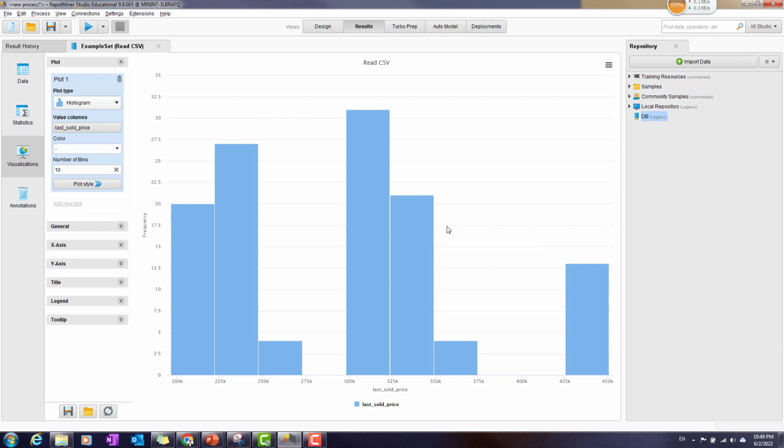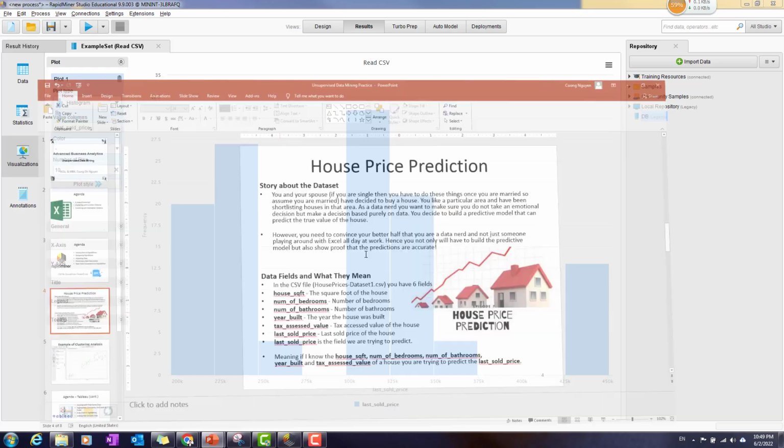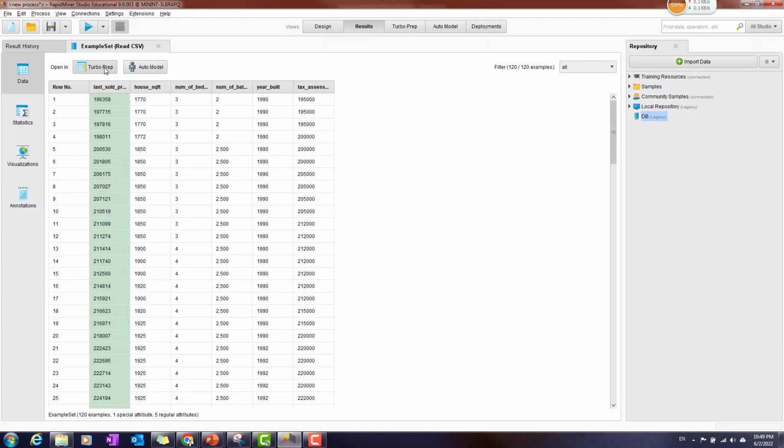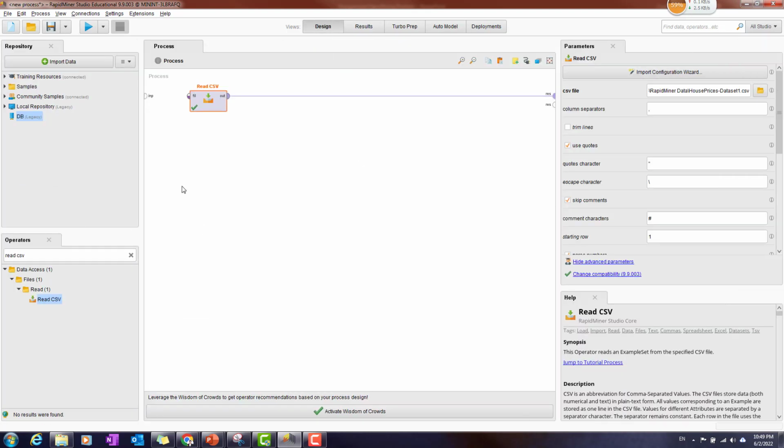I just wanted to show you. You have already gone through a quick introduction about RapidMiner, the other functions of RapidMiner, how we import the data, and how we can run some simple data analysis and data visualization on RapidMiner. Up until this point, there was not a lot of requirement for your process, but in the next chapters, the next step in the lab section, I will provide you much more data analysis tools in RapidMiner, and I hope that you will enjoy that. Until now, see you later in the next video.